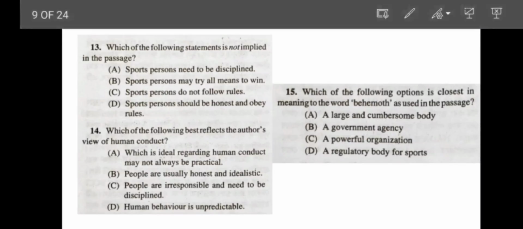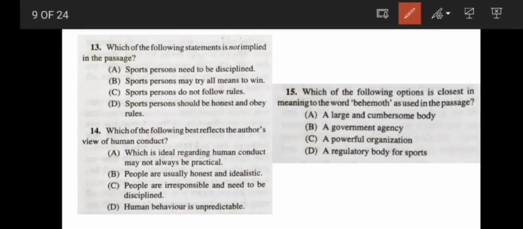Okay. Next question. Which of the following statements is not implied in this passage? The statement number 2, sports persons may try all means to win. This statement was not implied in the passage. Okay. Next question. Which of the following best reflects the author's view of human conduct? The correct answer would be option A, which is ideal regarding human conduct may not always be practical.